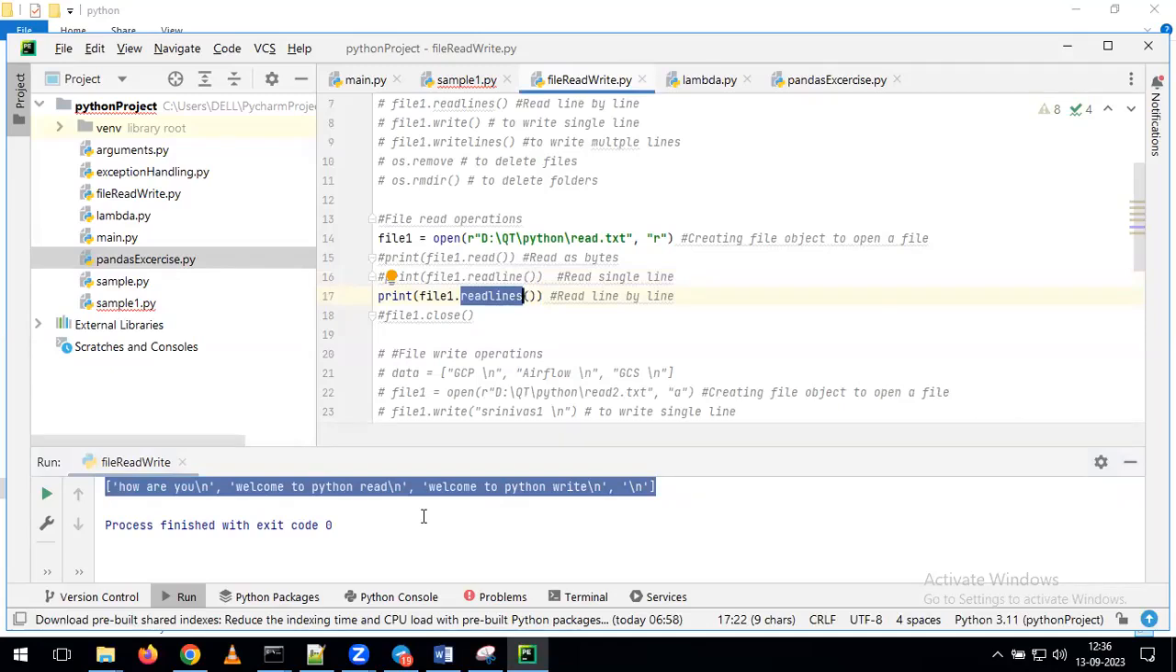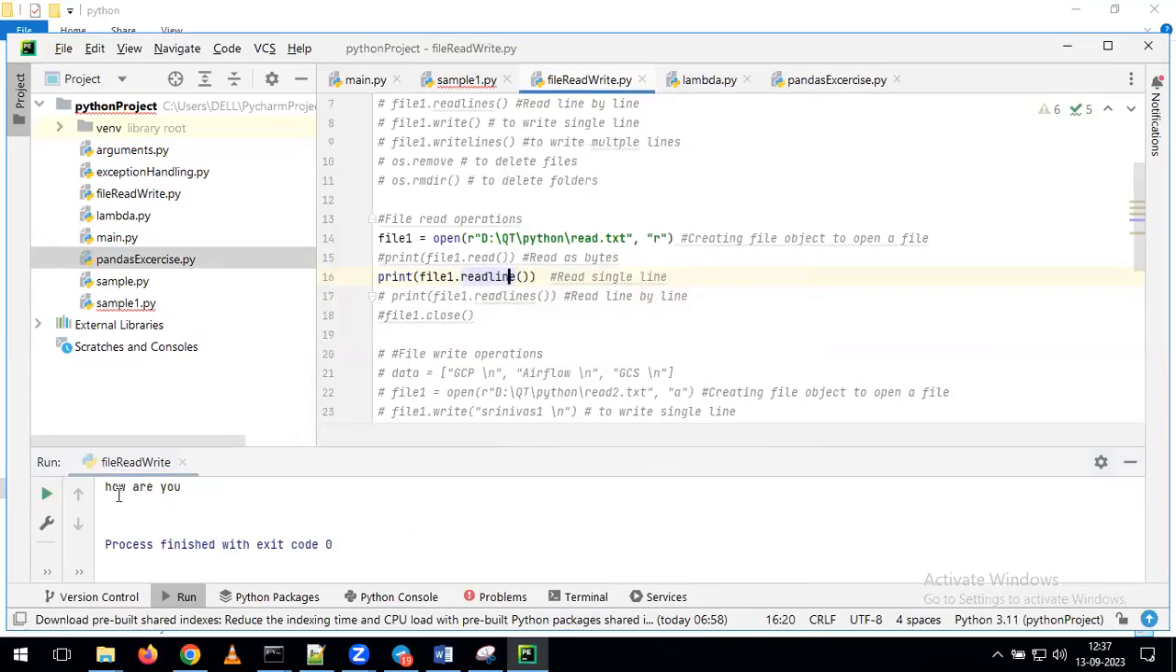Now, for example, my requirement is I want to read only the first line. Then what can we do? Just comment this out and give only readline. With this, if you observe, we are getting only the first line, which is nothing but the output "how are you?"